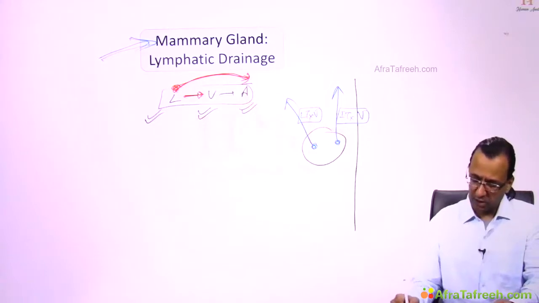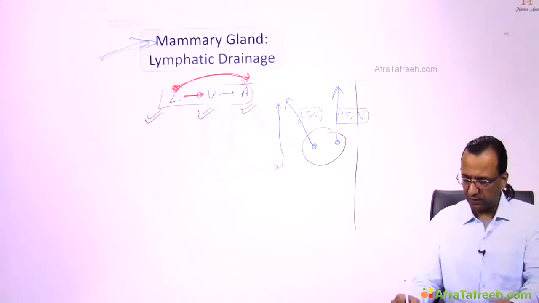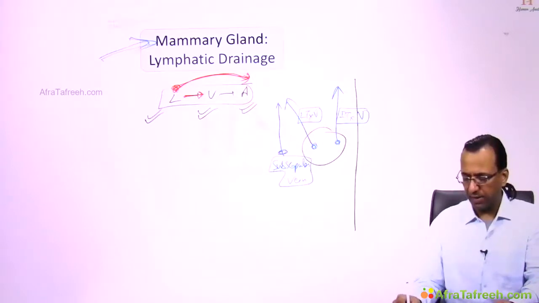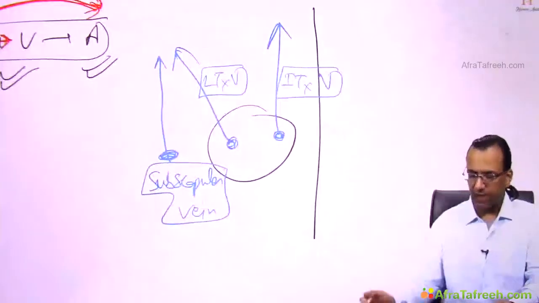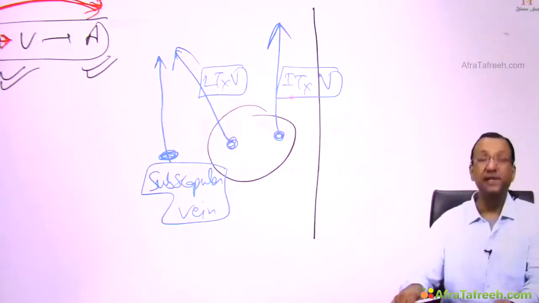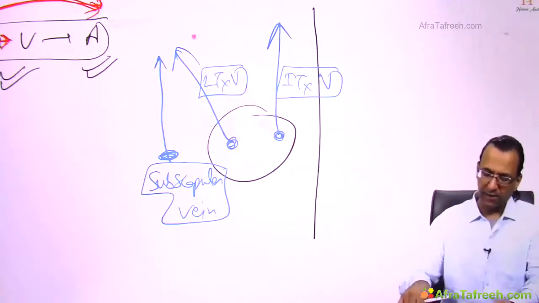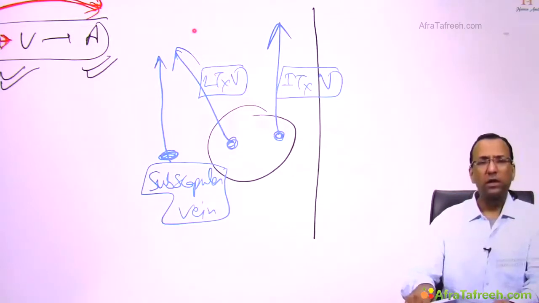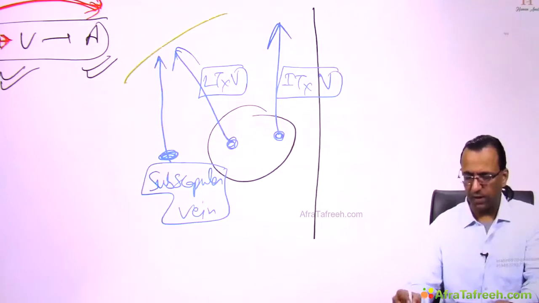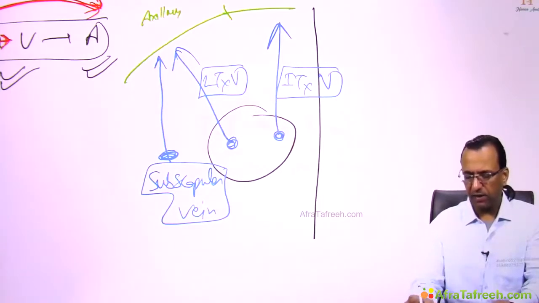Then there was other description. You will see the subscapular vein under the scapula. Yes, the subscapular vein drains the mammary gland. So the subscapular vein will also drain the mammary gland. Okay, so we're talking about some veins which drain the mammary gland. They are the internal thoracic vein towards the subclavian vein in the neck region, and the lateral thoracic vein towards the axillary vein in the axilla.